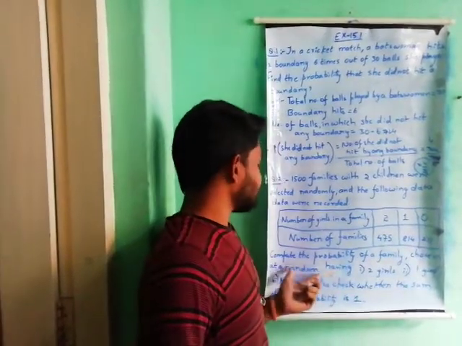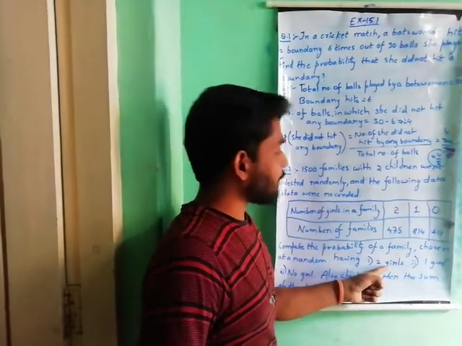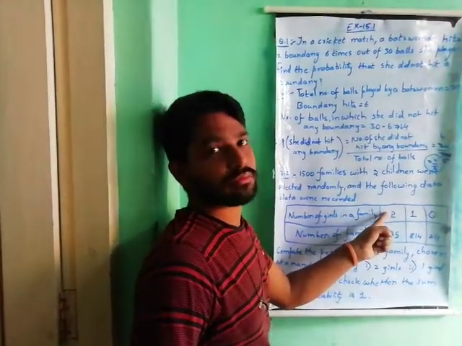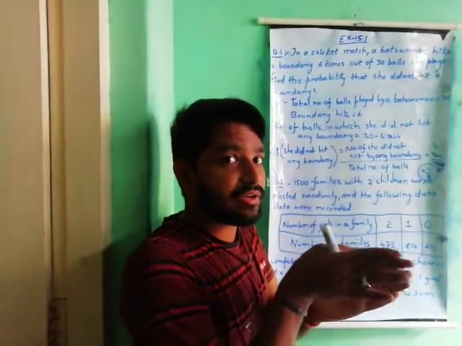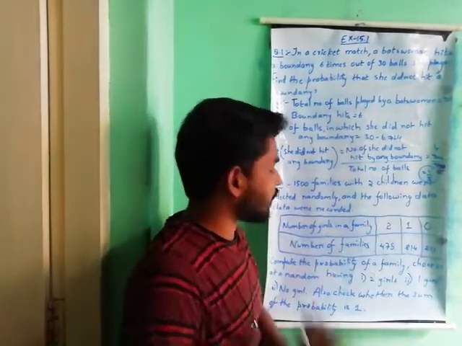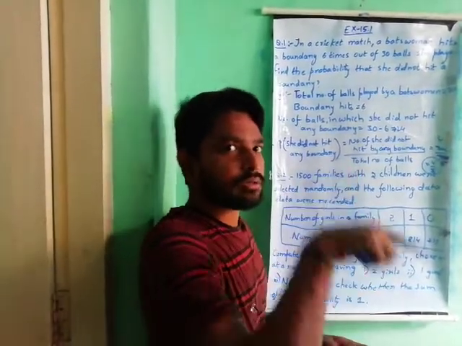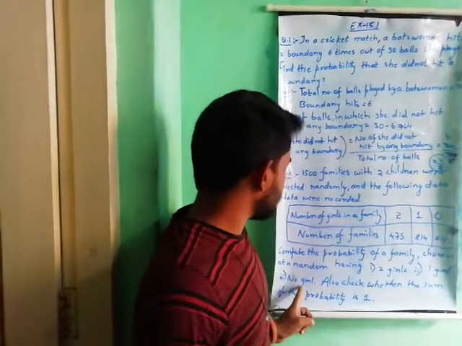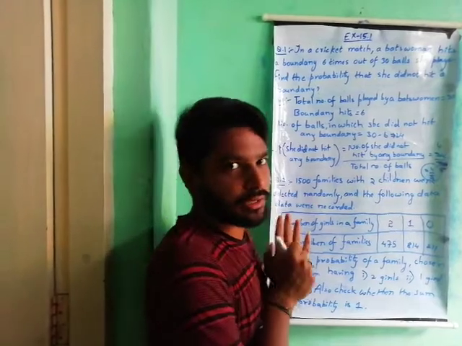Probability of a family chosen at random having 2 girls. A family having 2 girls, probability we have to find out. Number of families having 2 girls, probability we have to find out. Number of families having only 1 girl, probability we have to find out. Number of families having no girl, probability also we have to find out. Understand?